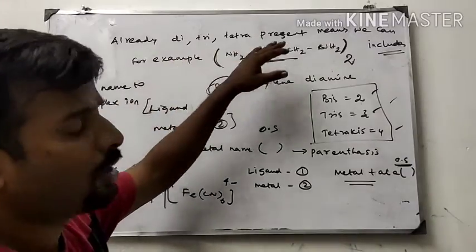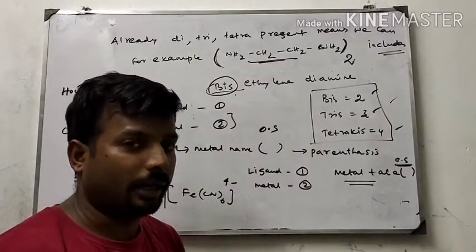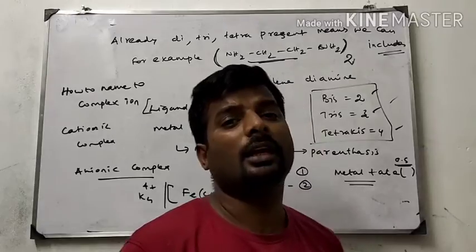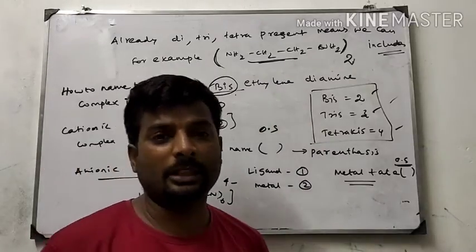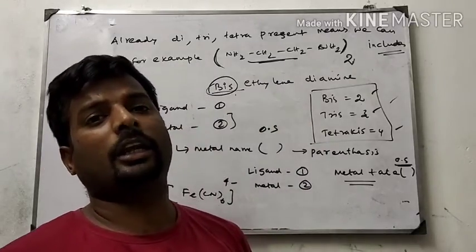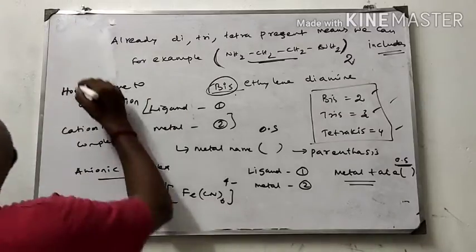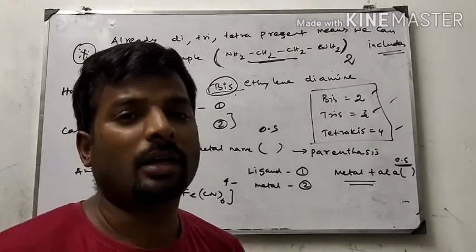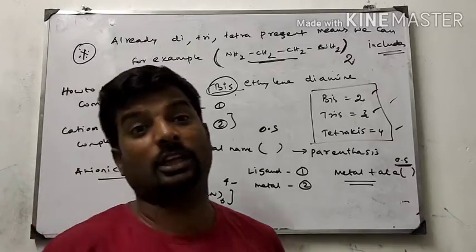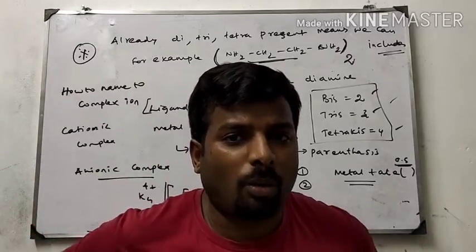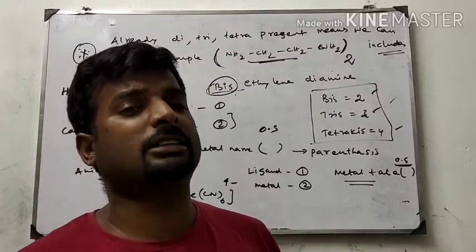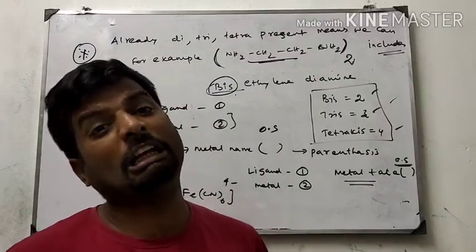If di or tri is already present in the ligand and di or tri comes again, in that category di means bis, tri means tris, tetra means tetrakis. This is also an important point. Point by point you have to learn. After this class I will give a lot of examples of how to name in the IUPAC system. When we solve the examples, we can understand very clearly.